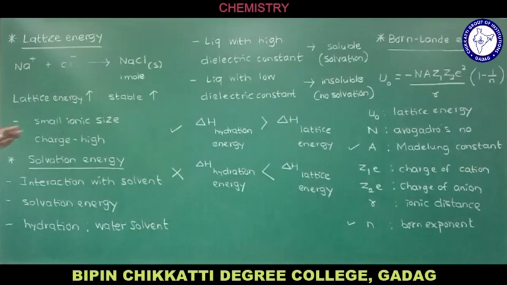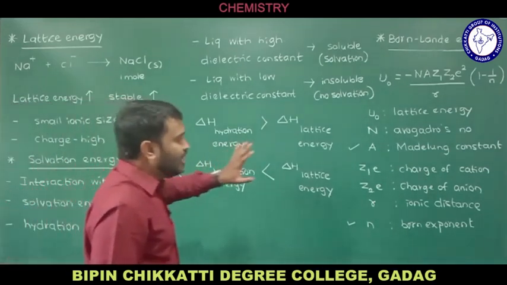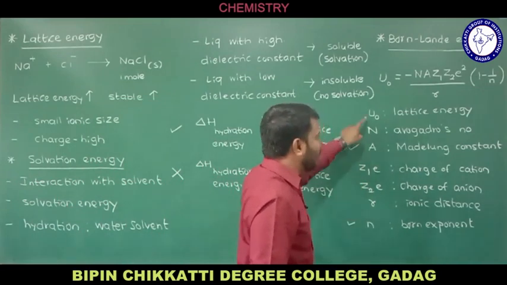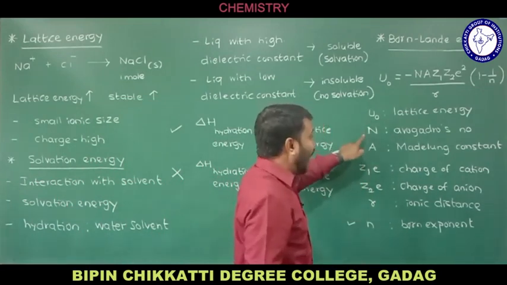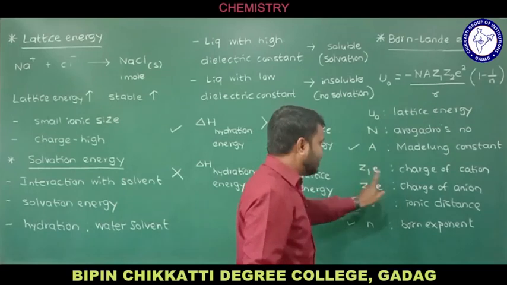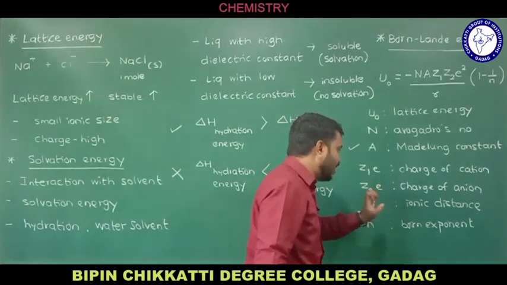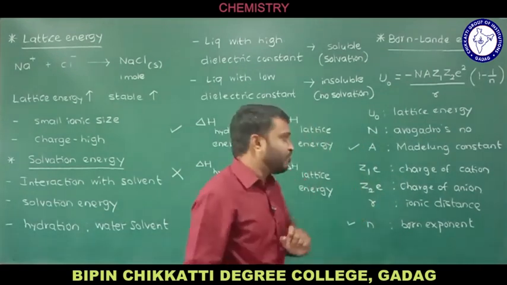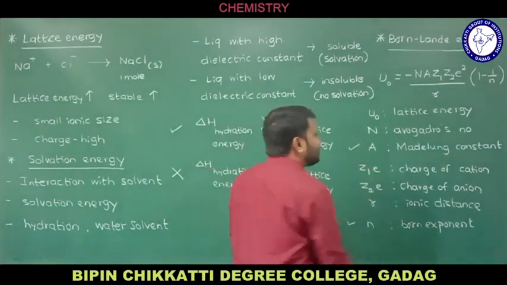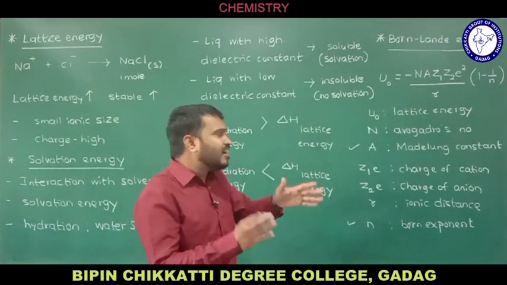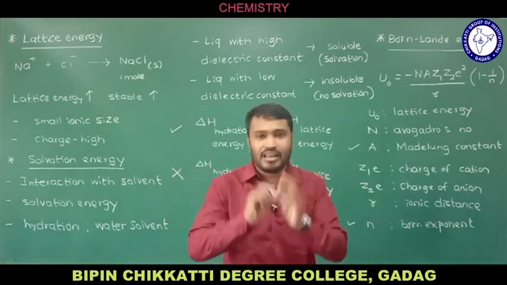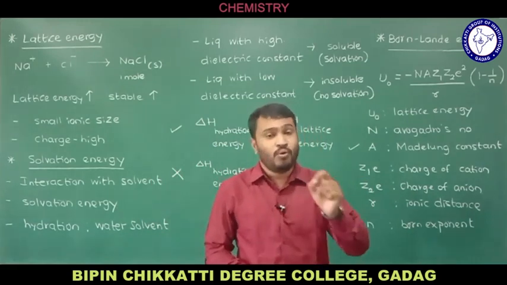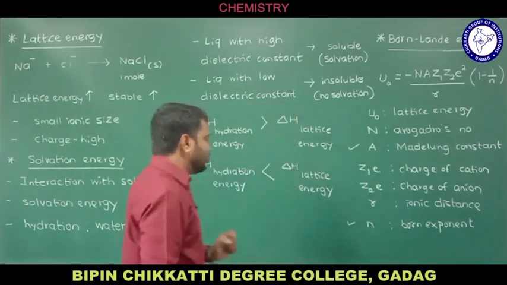So those are the terms involved in the Born-Lande equation. The meanings of most of these we know: lattice energy, Avogadro's number, the charge of cation, charge of anion, and the ionic distance. A and n are the new things for us. Directly we say that A is the Madelung constant and n is the Born exponent. Now I will explain what the Madelung constant actually is.